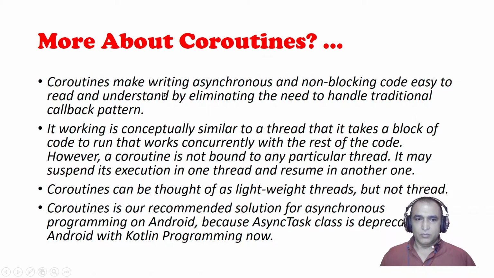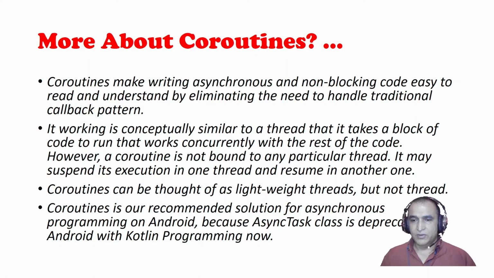And more about this, its working is conceptually similar to a thread. The coroutine working is similar to a thread. That is, it takes a block of code to run that works concurrently with the rest of the code. However, a coroutine is different. Why? A coroutine is not bound to any particular thread.